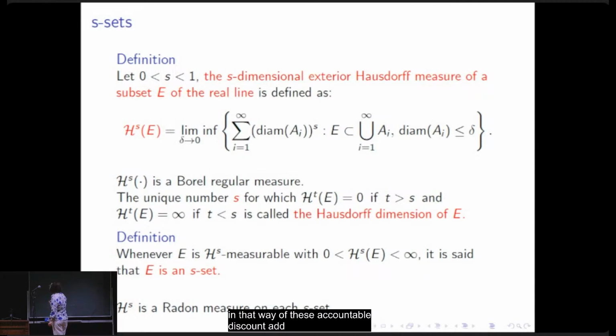This is actually a measure on Borel sets.